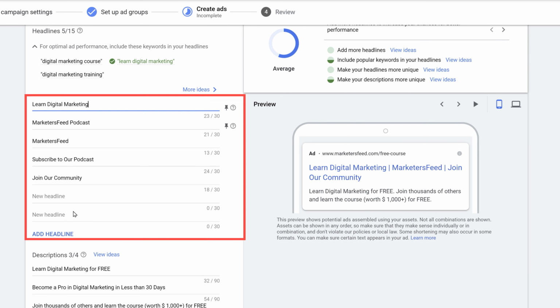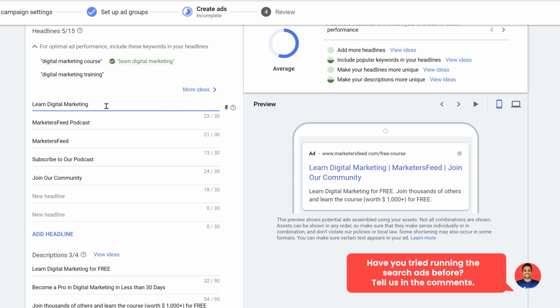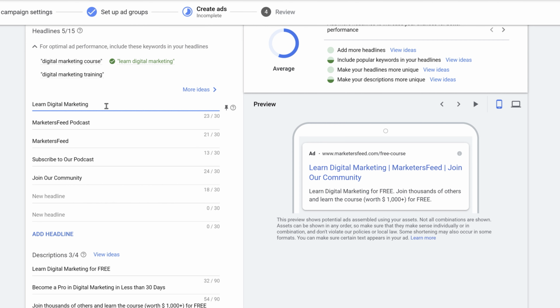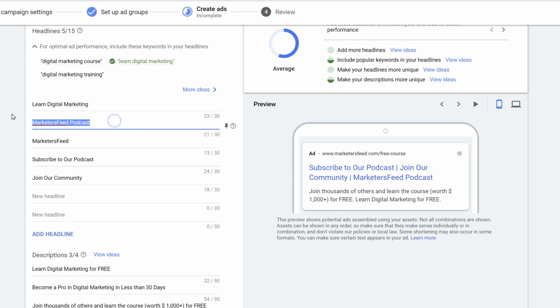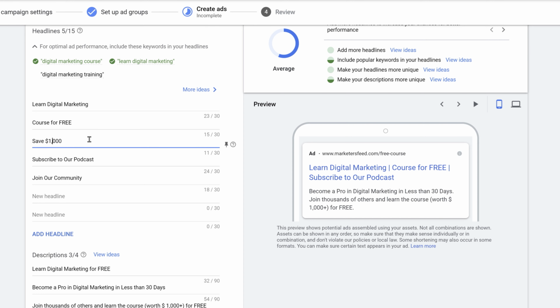I will recommend you guys to create multiple headlines and not just keep a single headline because Google will rotate all these headlines and will try to find the headline that is working the best and giving you the highest ROI. So let's say our first headline would be learn digital marketing for free. So it's going over 30 characters. So let's remove this and keep it here. Course for free. Let's say add save $1,000 because most of the people are selling the same course for over $1,000. If people watch my course, they'll be able to save a lot of money.